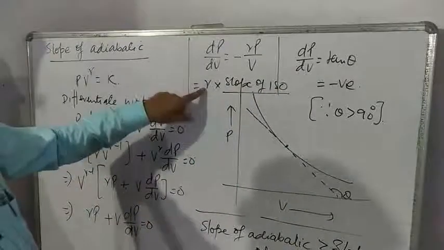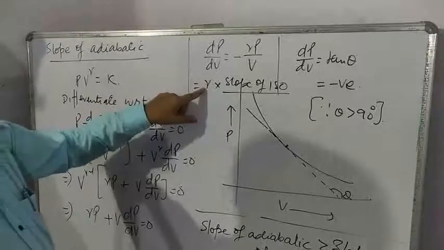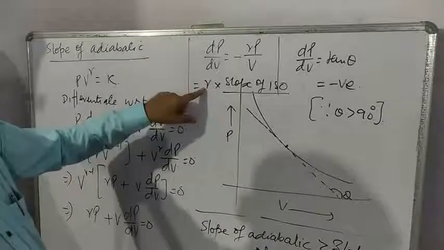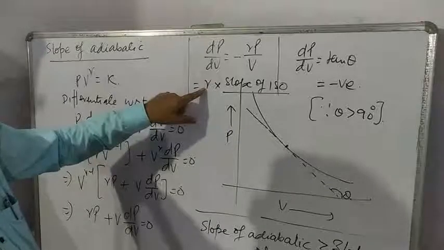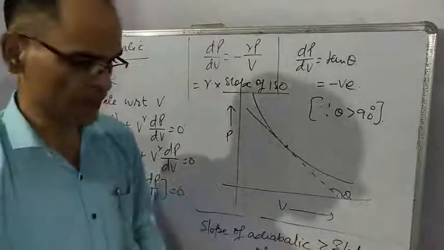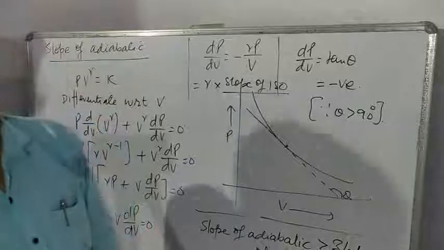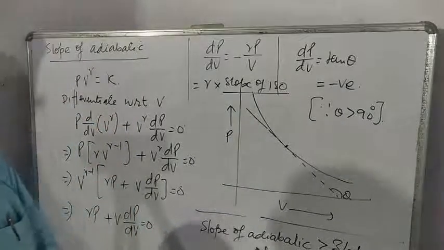Gamma is always greater than 1, therefore slope of adiabatic is always greater than slope of isothermal. Slope of adiabatic is γ times of slope of isothermal.